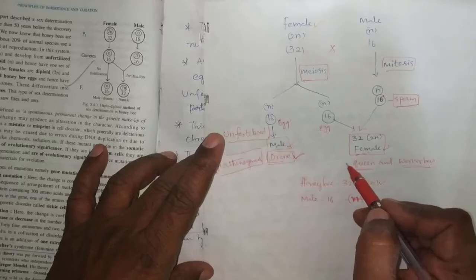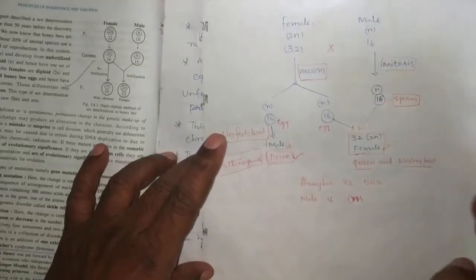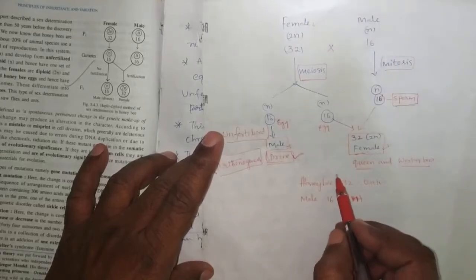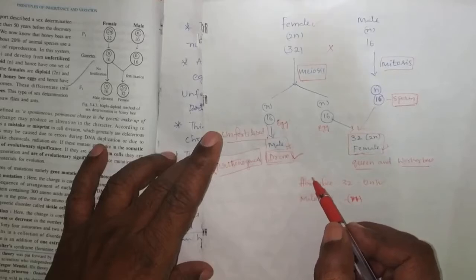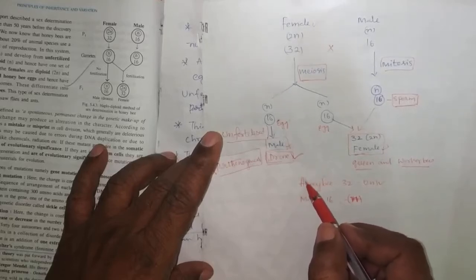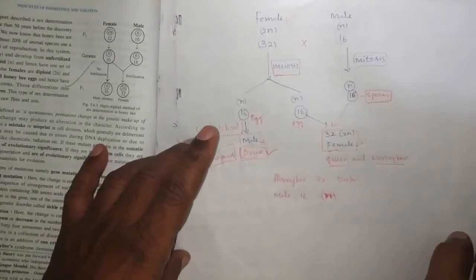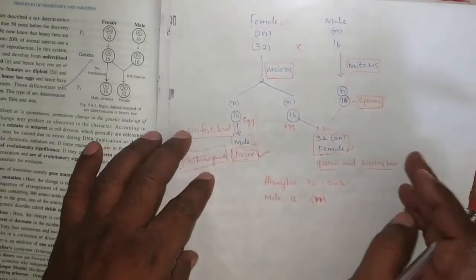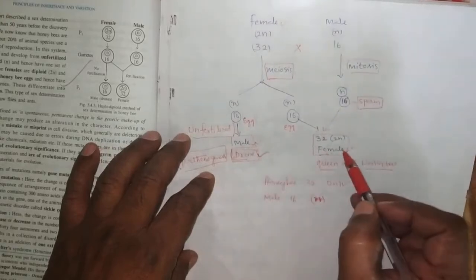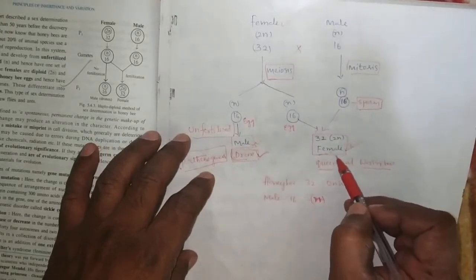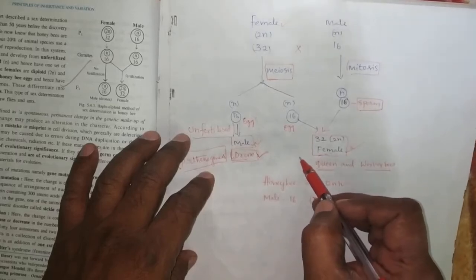This is a very important point: a drone has no father and no sons, but has grandsons. This is called haplodiploidy sex determination, where the haploid organism is a male and the diploid organism is a female.